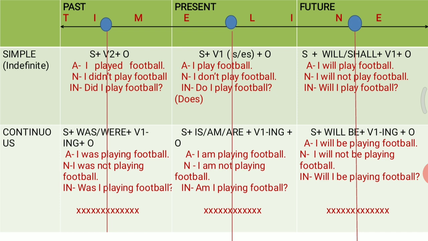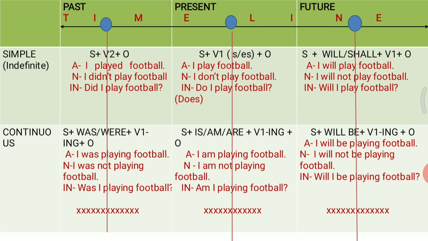So played is the second form of the verb. Now here in this sentence, the time of playing has not been defined. We do not understand whether the action was completed or it was continuing in the past. So it is simple past tense, or you can say past indefinite tense.